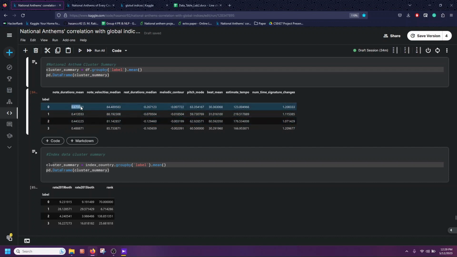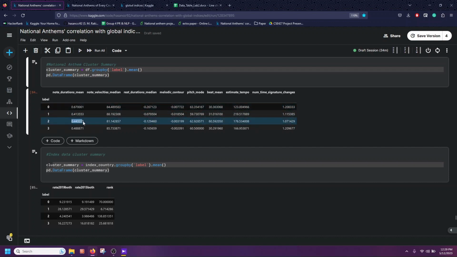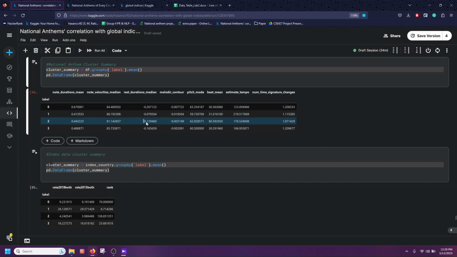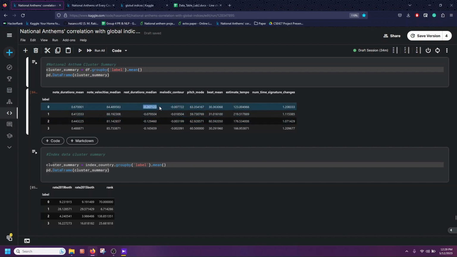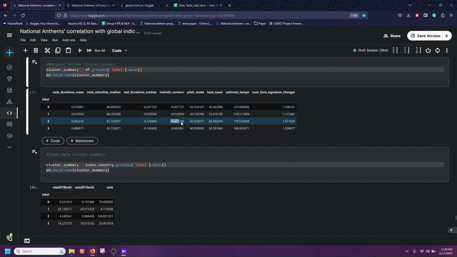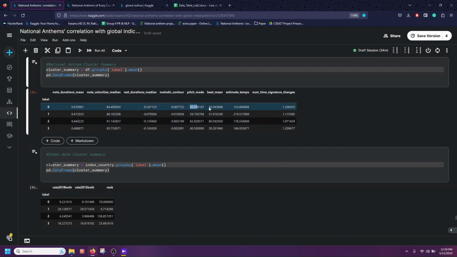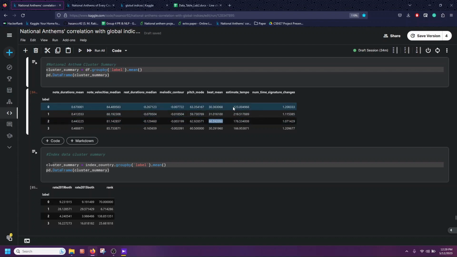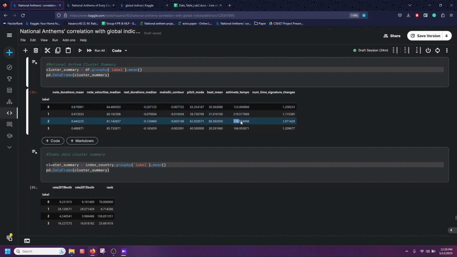So we can see note duration again, as we have seen in peace index, it varies a lot. Note velocities are also varying, but not that much. Rest duration is varying a lot again. So we are seeing the same musical characteristics varying for peace index, also the suicide index. Melody contour is also not changing that much. Pitch mode is also kind of the same. Beat here is also very different, 30 and 80. Tempo is also very different in this case.